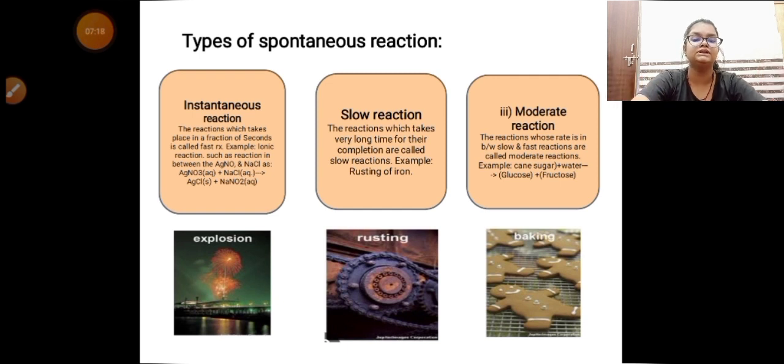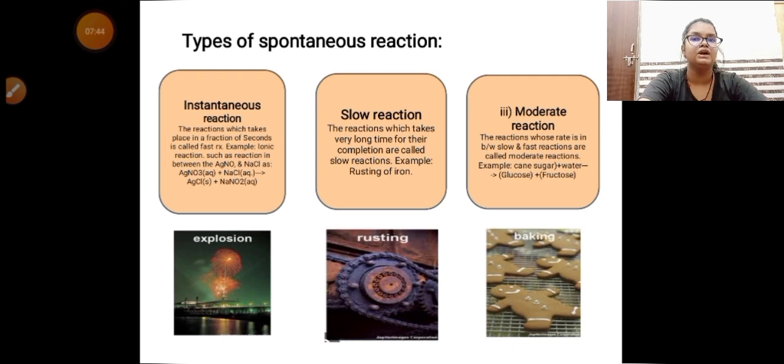Second example is slow reaction. The reactions which take very long time for their completion are called slow reactions. Means those reactions which take a lot of time to complete. Sometimes it also takes years, months, days to complete the reaction. The best example of the slow reaction is rusting or corrosion.